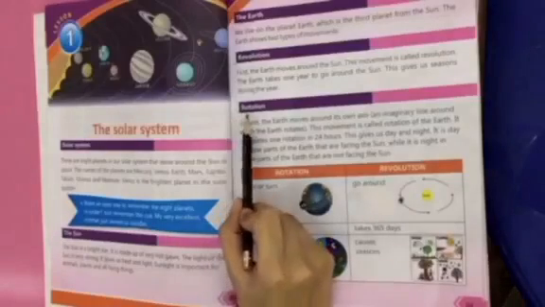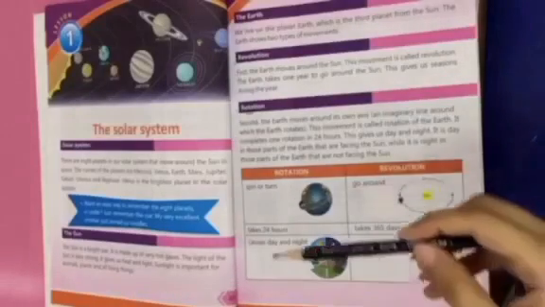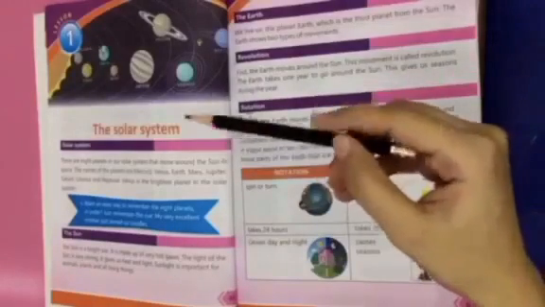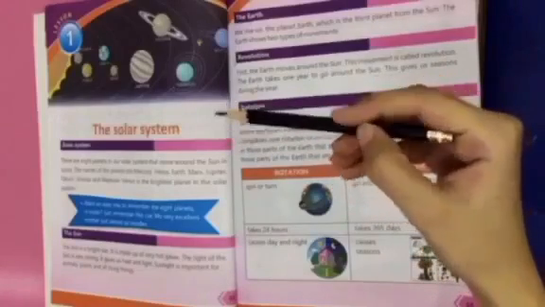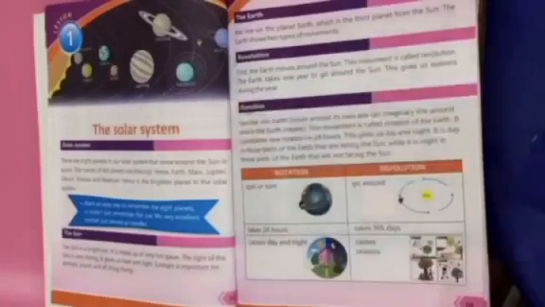So the new topic is rotation. The earth moves around its own axis like this. And this movement is called rotation.